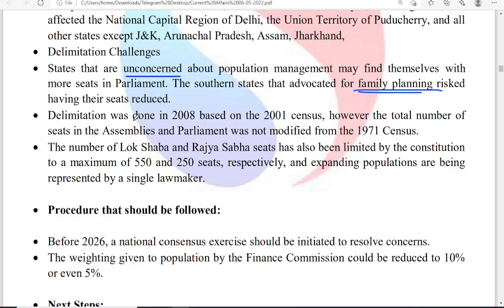So that's the reason why delimitation was done in 2008 based on the 2001 census. However, the total number of seats in assemblies and parliament were not modified from the 1971 census. The number of Lok Sabha and Rajya Sabha seats is also limited by the constitution to 550 and 250 respectively. The maximum number in Lok Sabha is 550, and in Rajya Sabha is 250. As of now, the running number is 545 and 245.